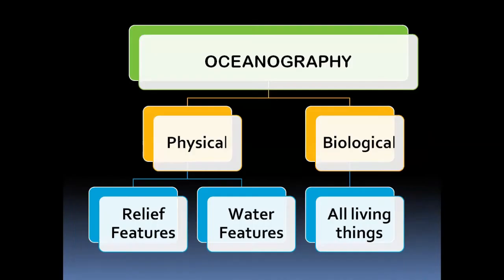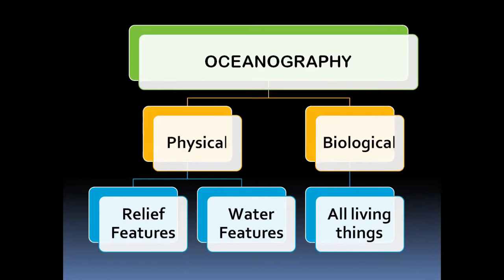Oceanography deals with both the physical aspects of the ocean as well as the biological aspects. Under physical aspects, we divide it into the actual ocean floor and what are the physical features there. And then we have the water features such as the tides and the waves and currents, ocean currents, and how they affect life in general.